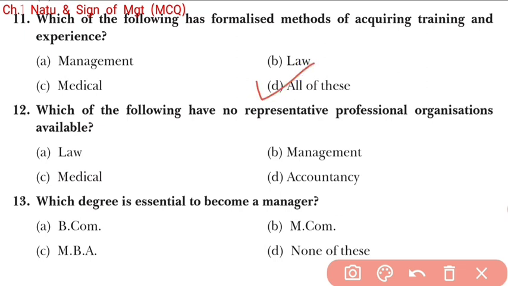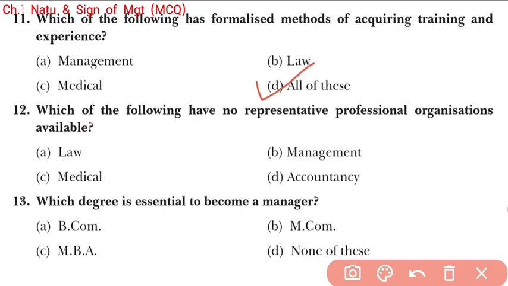Now we move to question number 12. Which of the following has no representative professional organization available? Law is already available, medical is already available. Law has the BCI, Bar Council of India, and medical has the MCI, Medical Council of India.